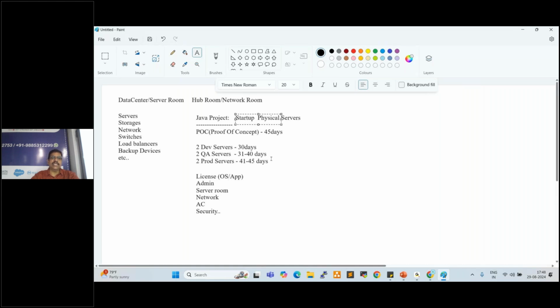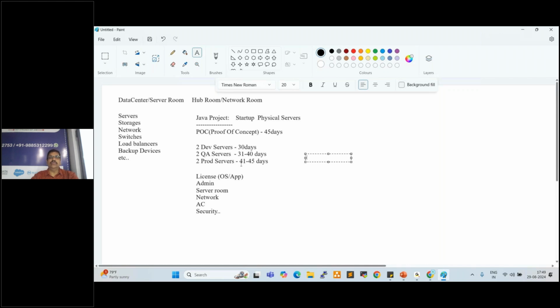If the project is a success, only then will we get the real project. Otherwise, it is a waste of money, because we don't have any other project to move the servers to. If the client approves, we get the real project.